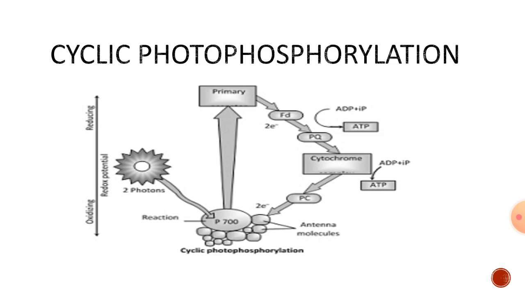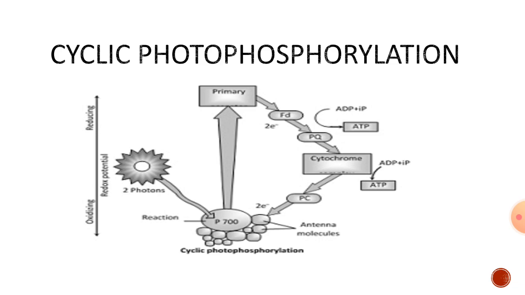Photophosphorylation means formation of ATP in the presence of light. It can be done either by cyclic method or by non-cyclic method. In cyclic method of photophosphorylation, we can expect only ATP. Two ATP are released at two different places during the electron transport system.